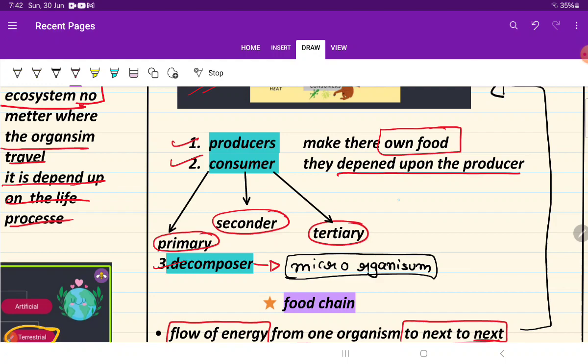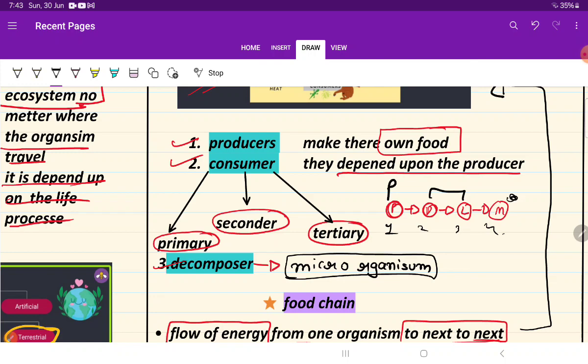For example, this is a plant eaten by a deer. The deer is eaten by the lion, and the lion is decomposed by the microorganisms. So there are four trophic levels: 1, 2, 3, 4. This is the producer, these both are consumers, and this is the decomposer.